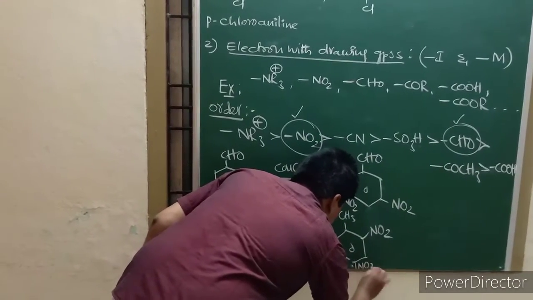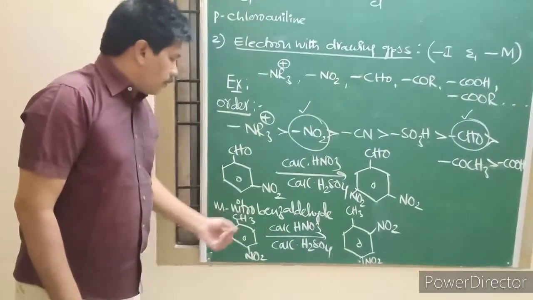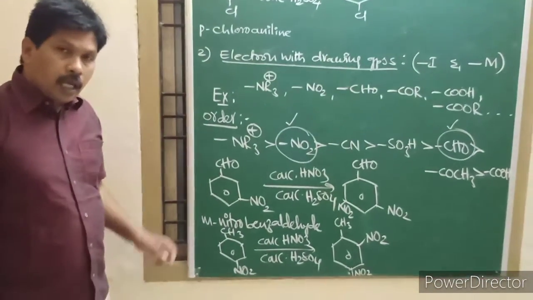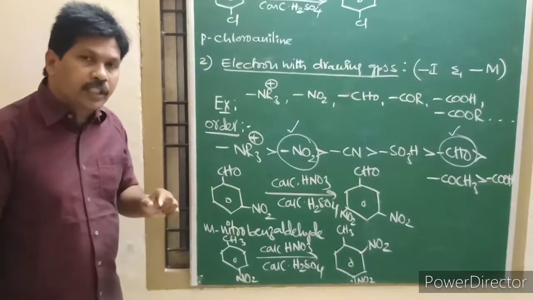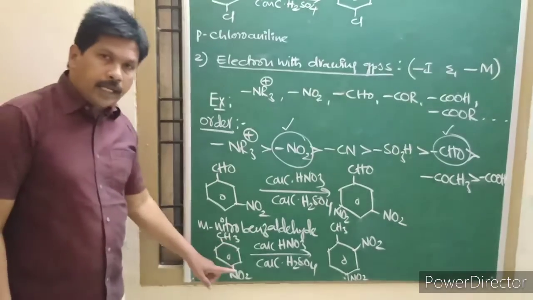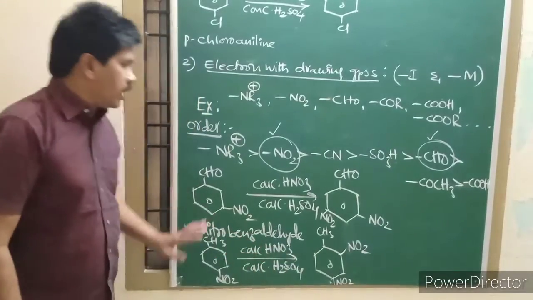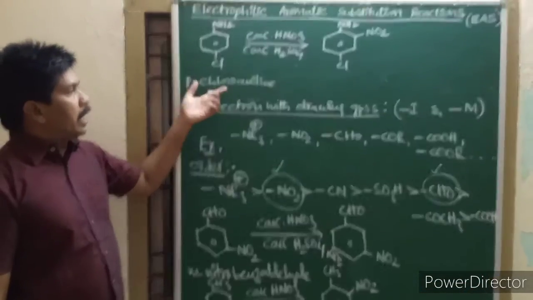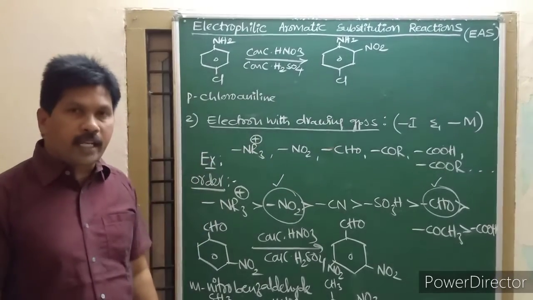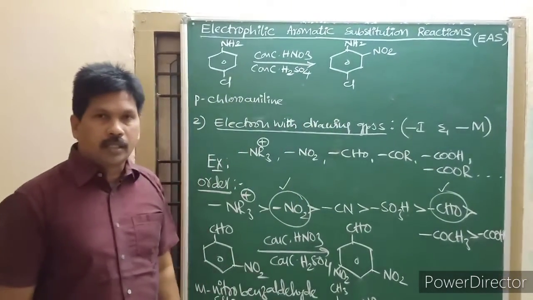This is the condition when both groups exert different directive influences: the incoming group attaches ortho to CH3 and meta to NO2, and this product is formed. Electron releasing groups and electron withdrawing groups thus show two directive influences in electrophilic aromatic substitution reactions.